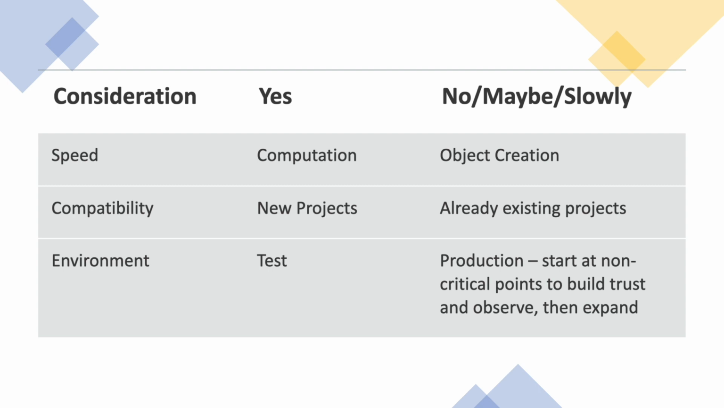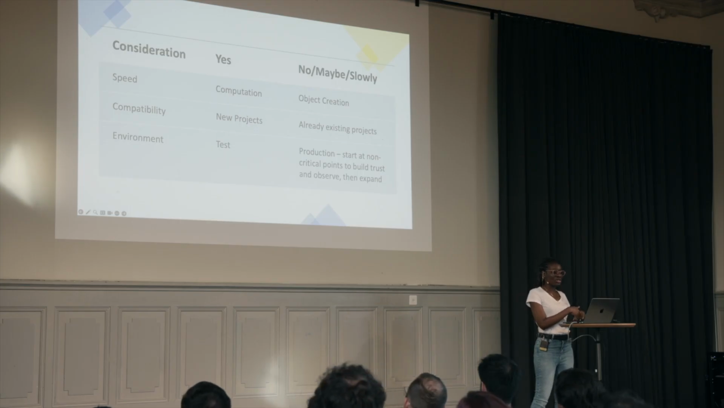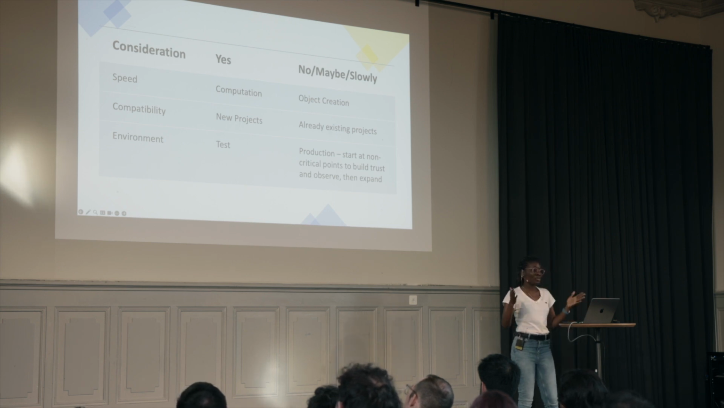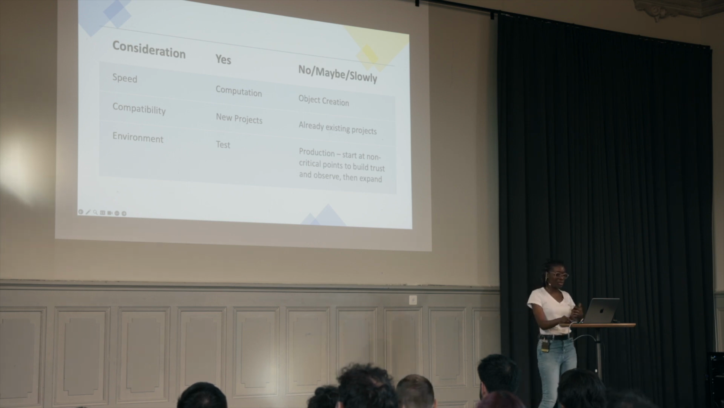So this is a table, just putting everything together. Speed, computation, yes. Object creation, nope, not for now. But we are getting there. The team is working on a solution that actually isolates a Ractor such that garbage collection happens within it and you don't have to stop all Ractors. So let's hope that very soon that will be released.